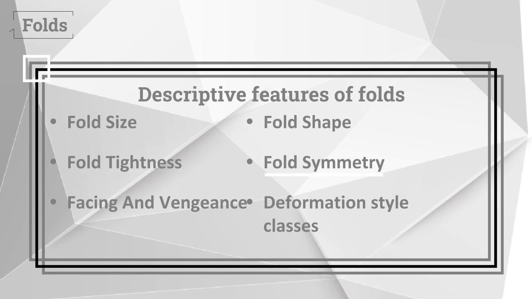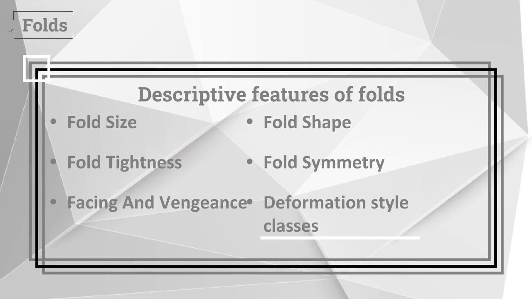Fold symmetry. Not all folds are equal on both sides of the axis of the fold. Those with limbs of relatively equal length are termed symmetrical, and those with highly unequal limbs are asymmetrical. Asymmetrical folds generally have an axis at an angle to the original unfolded surface they are formed on. Facing and vergence. Vergence is calculated in a direction perpendicular to the fold axis.